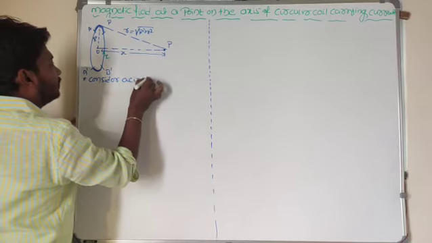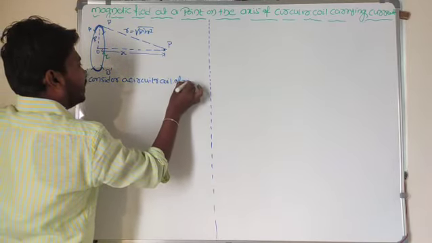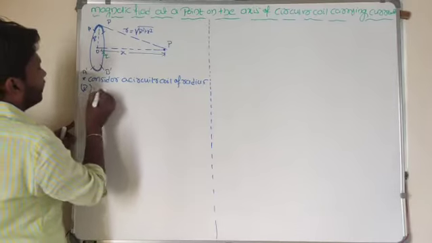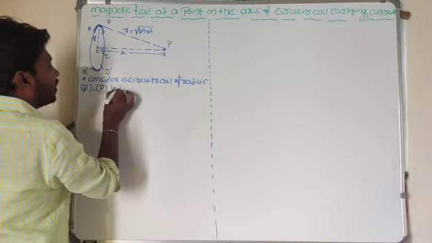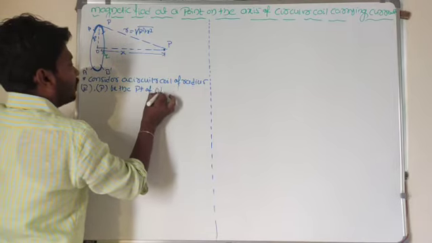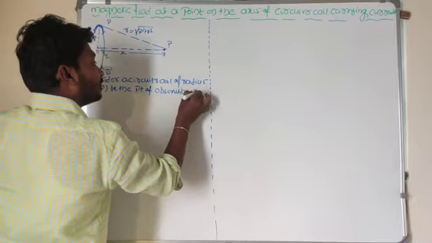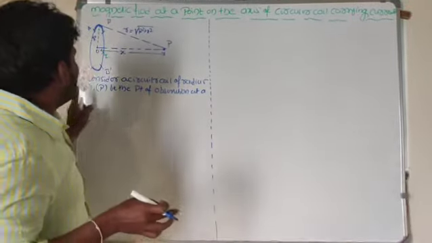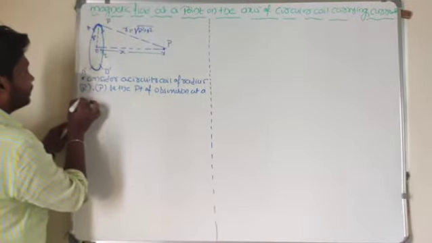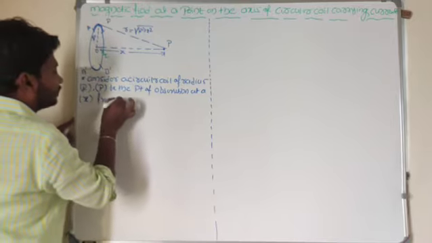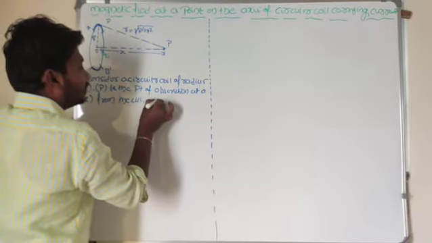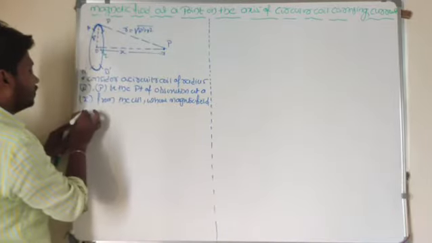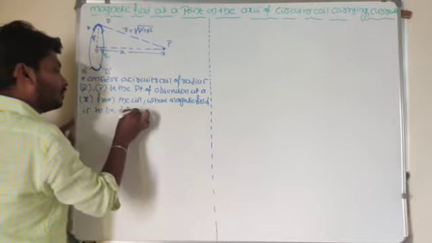Consider a circular coil of radius R, and P be the point of observation at a distance X from the coil, where the magnetic field is to be determined.